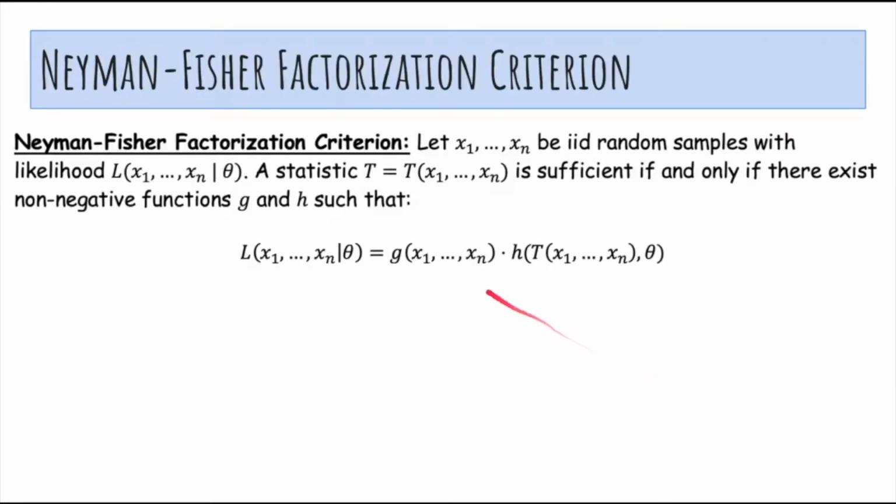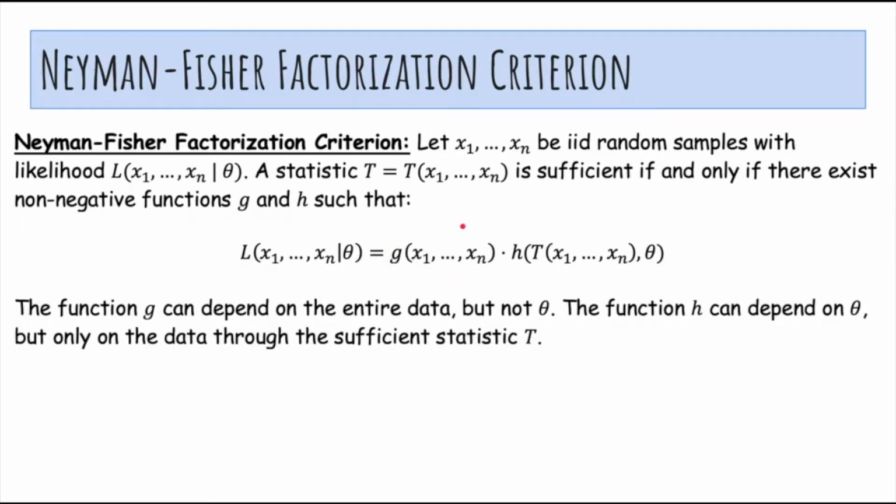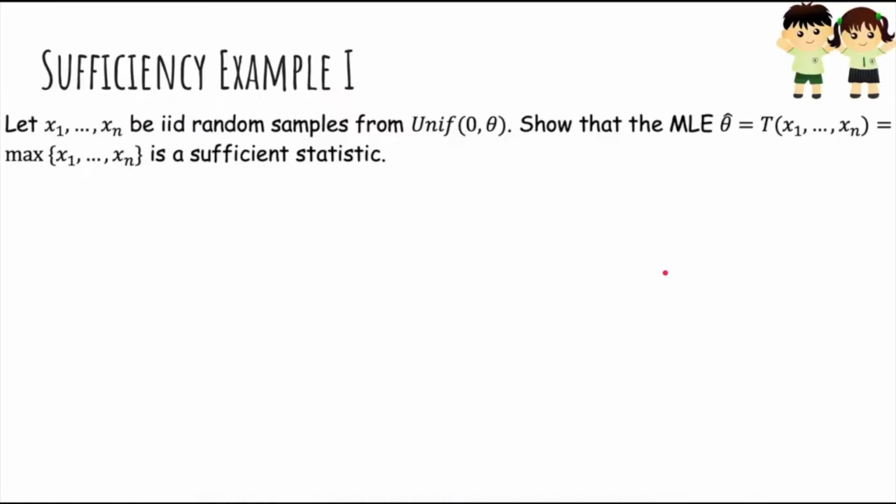Okay, so there is a criterion that helps us determine if a statistic is sufficient. So if x1 through xn are IID random samples with this likelihood, then a statistic is sufficient if and only if there exist non-negative functions g and h such that the likelihood of the data given theta can be decomposed as some function g that depends on the entire data but not theta, and the function h, which can depend on theta, but only on the data through the sufficient statistic t. So in other words, theta and the data samples x1 through xn can't interact except through the sufficient statistic t. T is the only thing that allows the data and the parameter theta to interact. Okay, so let's do some examples.